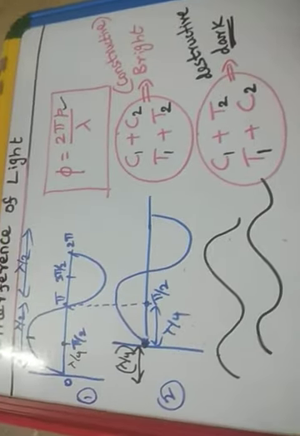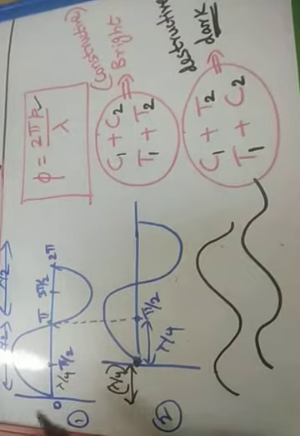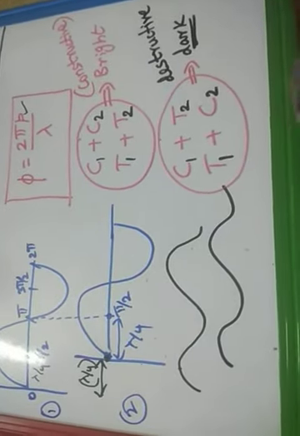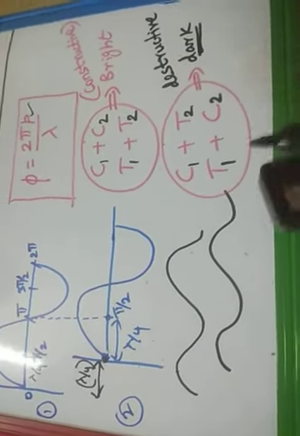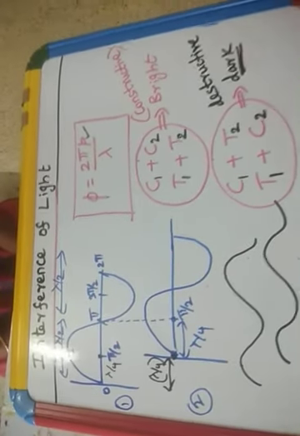Very simple, students: whenever there is an addition of two waves in the same phase, the bright fringe comes. If they are opposite, the dark fringe comes. The superposition of crest and trough takes place automatically. So understand the concept clearly.